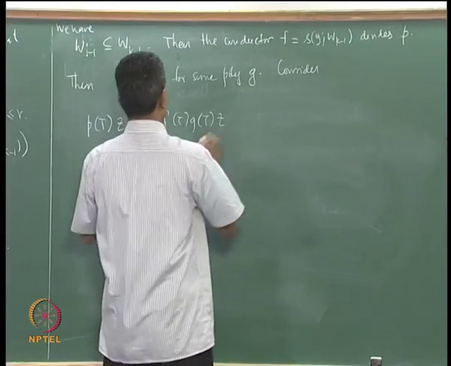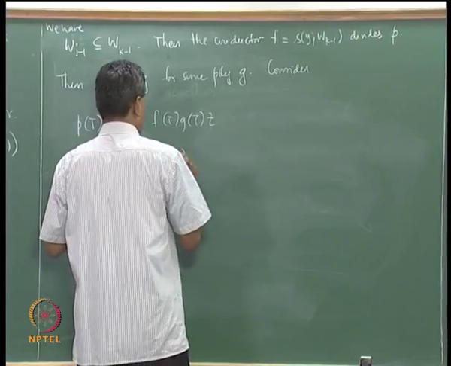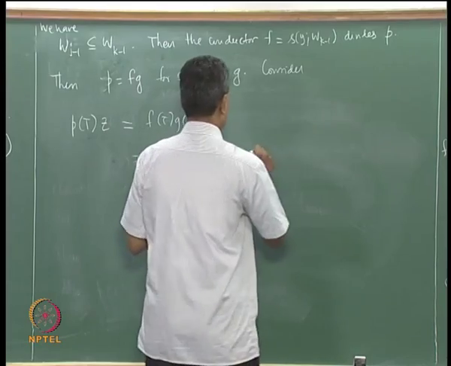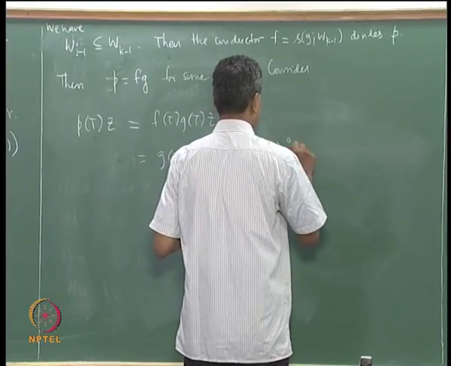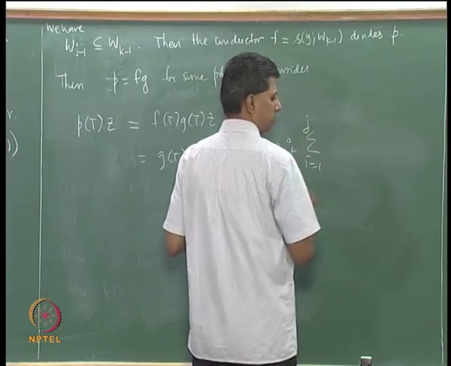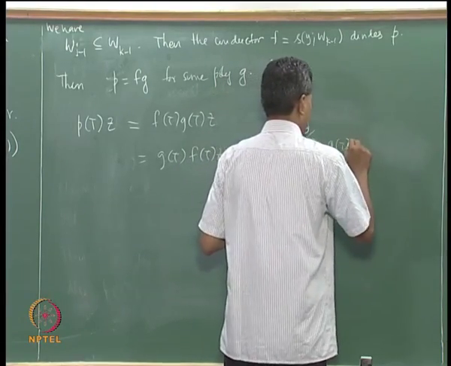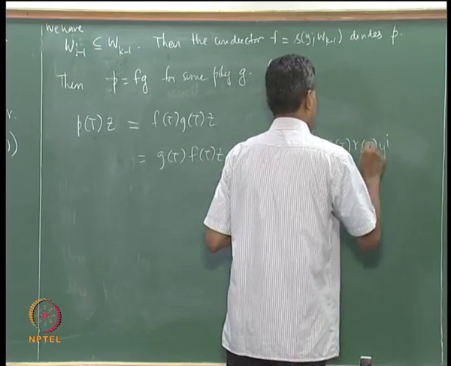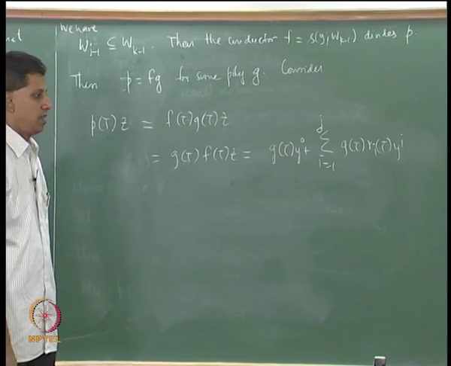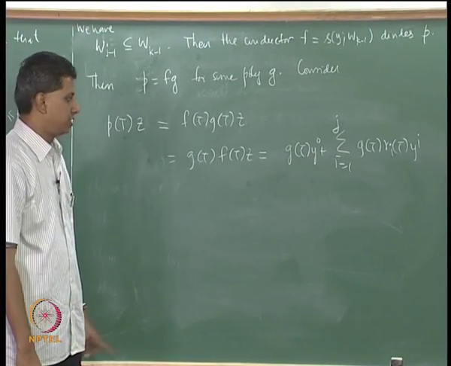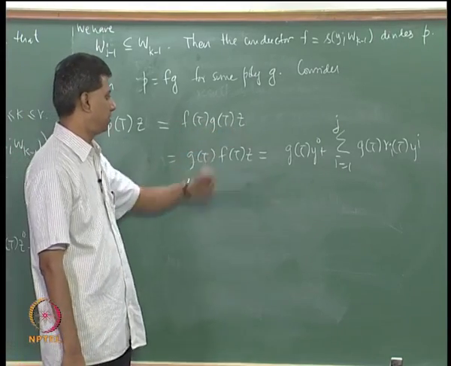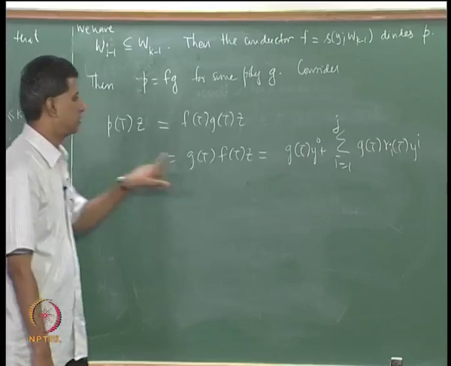This is g(T)f(T)z, these two commute, and g(T)f(T)z I will write as g(T)y_0 plus summation i equals 1 to j of g(T)r_i(T)y_i. So, I am using the expression for f(T)z here, these two polynomials commute. So, it is g of f of z.